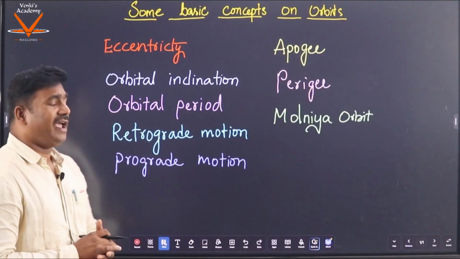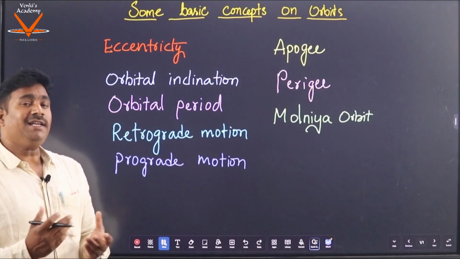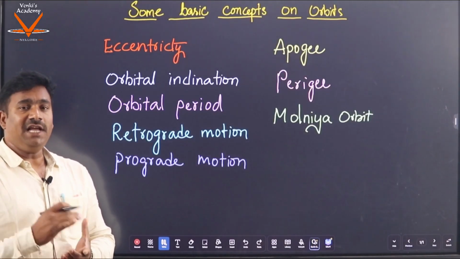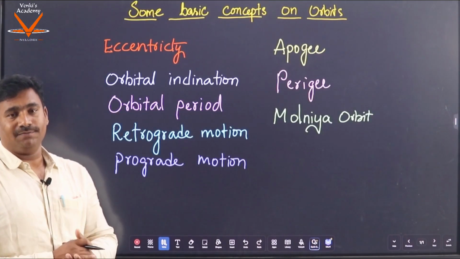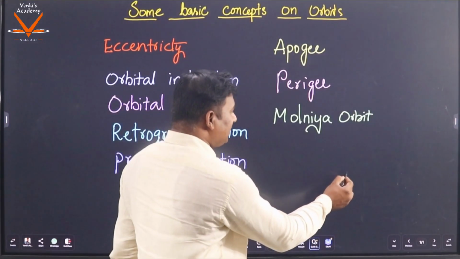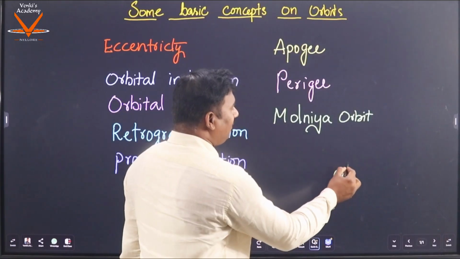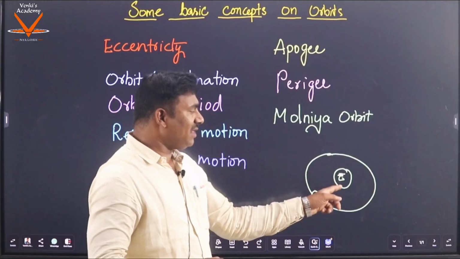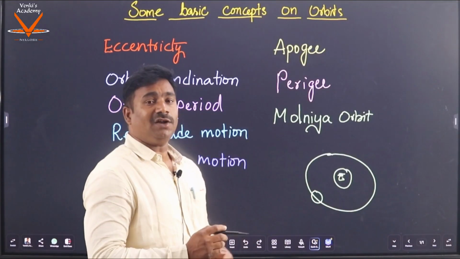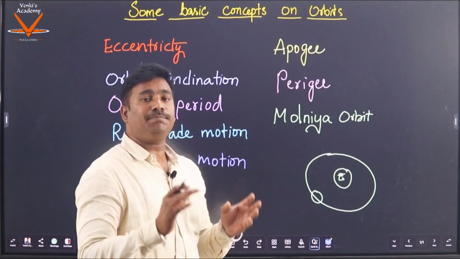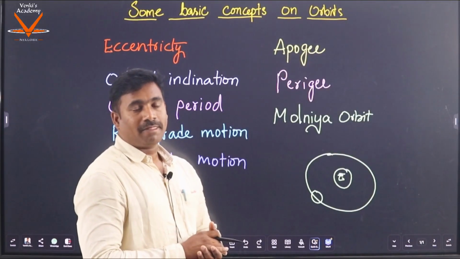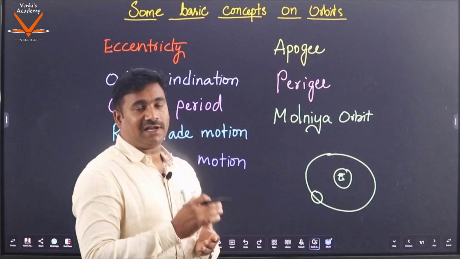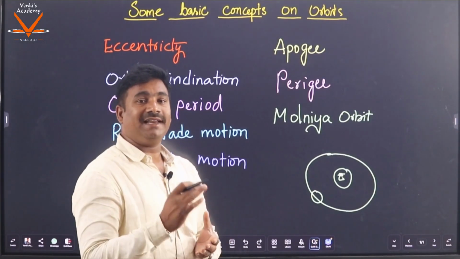Now let us first take eccentricity. What is eccentricity? Eccentricity is nothing but the deviation from the perfect circle. Suppose this is the Earth and the satellites are revolving around the Earth. If the center of the orbit and the center of the Earth coincide, we call it a perfect circular orbit. But whenever there is a deviation from the exact or perfect circle, then we say there is an eccentricity for it.